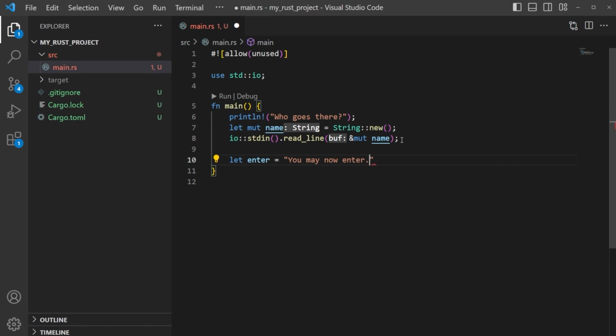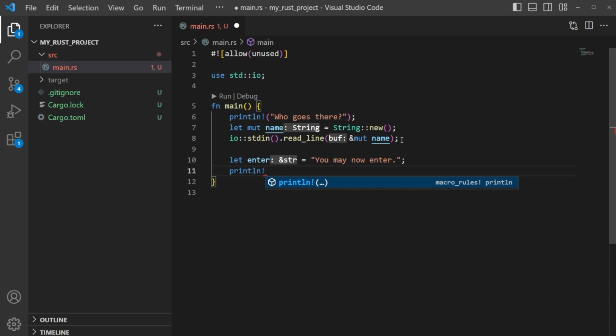We don't really have anything fancy yet, like any sort of conditional statements. We haven't learned conditional statements yet, so we can't say if name is Heath, then you can enter, if name is something else, then you can't. But for now, we'll just pretend that Heath is allowed to enter, and we can come in here and just do a print line.